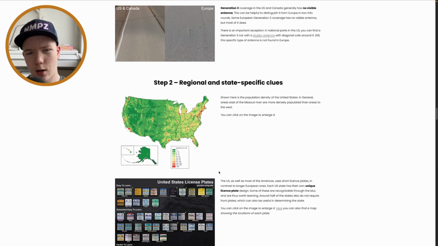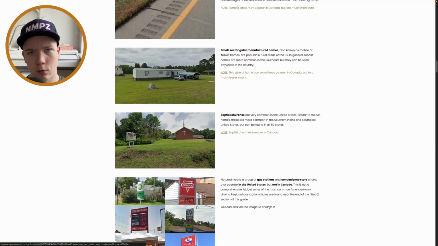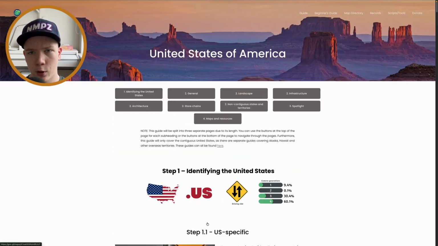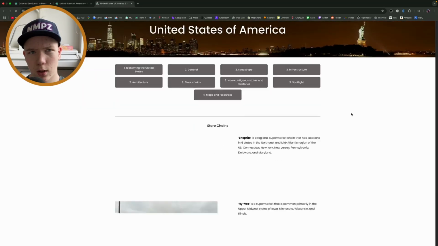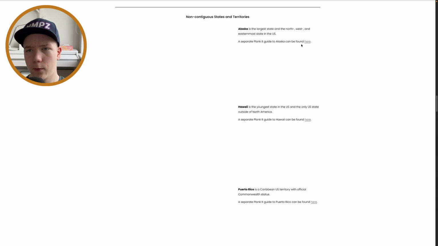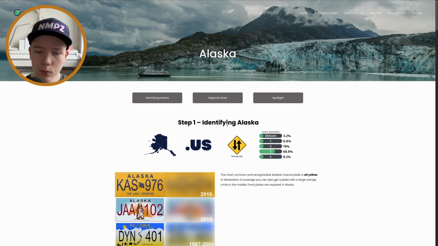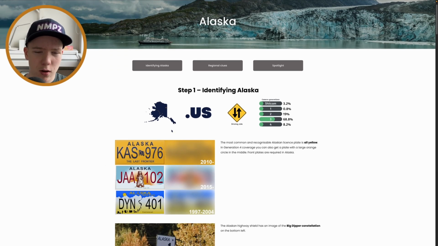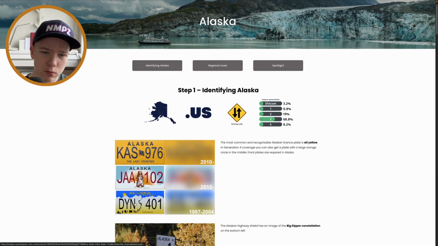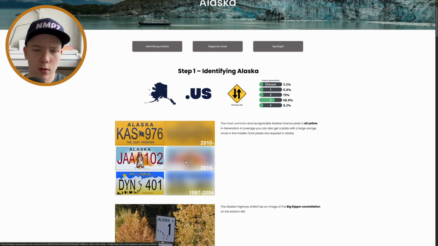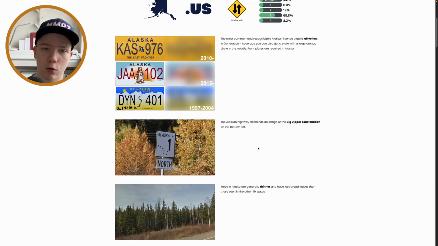And yeah, now we're getting into the regional clues, which I will not talk about today, but I will just take a little bit of a look at Alaska and Hawaii and those as well. So yeah, these license plates are actually, again, well, you can take a look at those. They can actually be quite useful, I will say.